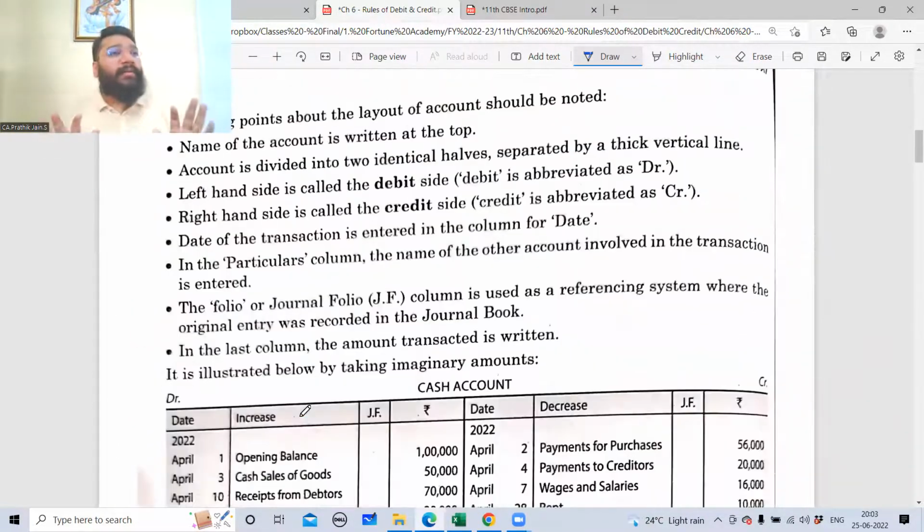So this is what we have learned. Now, how do we identify something to be debited? How do we identify something to be credited? It's something which we learn through the rules of debit and credit. There are two rules of debit and credit. One is the traditional approach, second is the modern approach. So this much only we have learned today, guys. With that, I'll wind up today's session unless you have doubts.